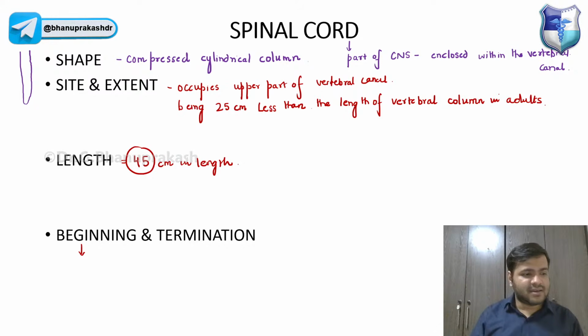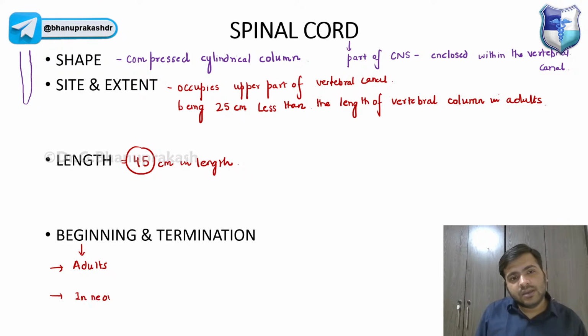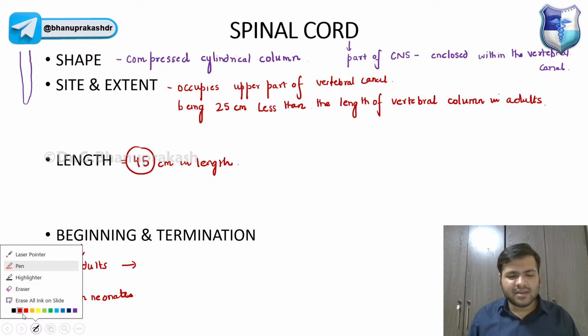So remember, guys, beginning and termination you have to discuss in two ways: in adults and in neonates. Now in adults, the best answer here is not the foramen magnum. Below the occipital bone, which vertebra is present?